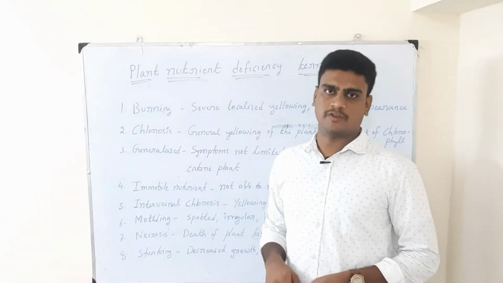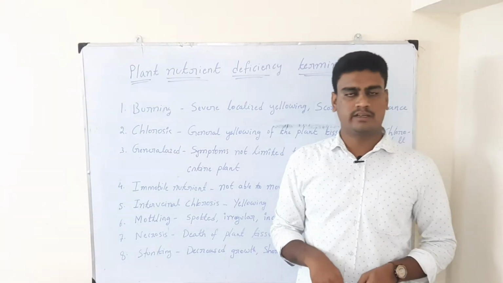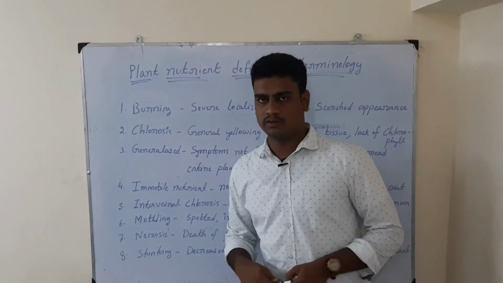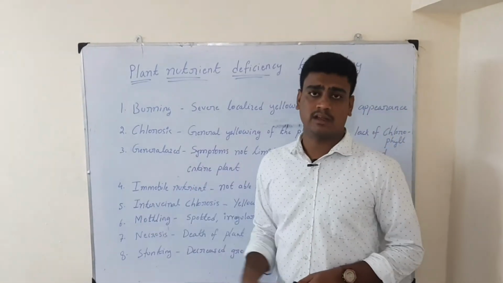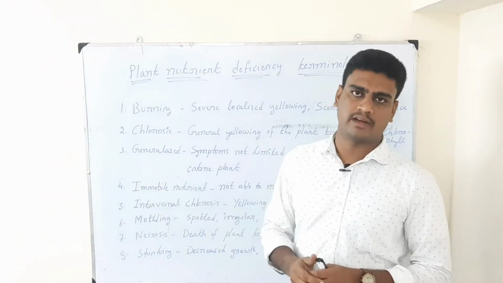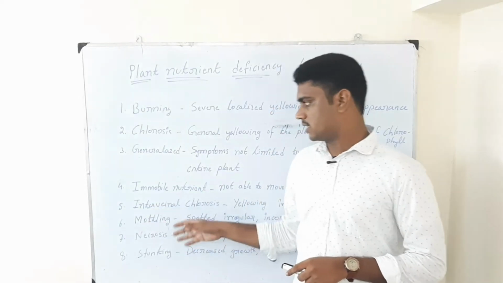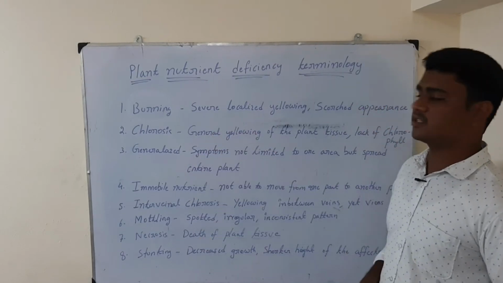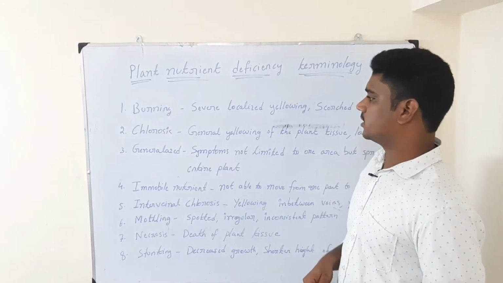Hello students, in this class I would like to explain the topic called plant nutrient deficiency terminology. Around 8 terminologies are related to plant nutrient deficiency. Each nutrient deficiency doesn't mean that one particular plant nutrient will give one particular deficiency symptom to the plant, but another plant nutrient also can give the same type of symptom. Here let us see what deficiency symptoms can be exhibited by the plant when it is facing the lack of one or two particular nutrients.